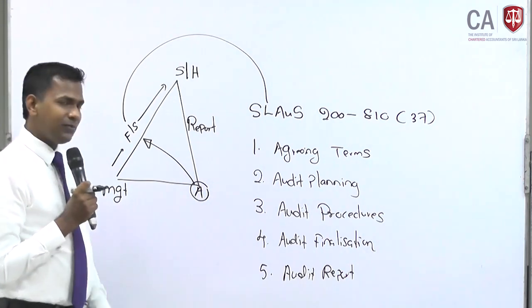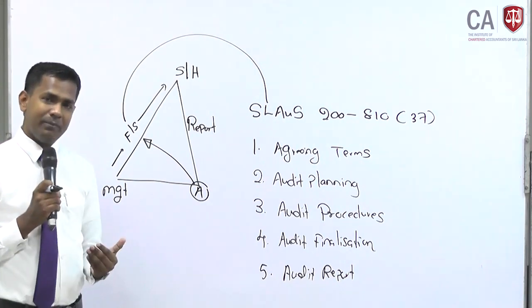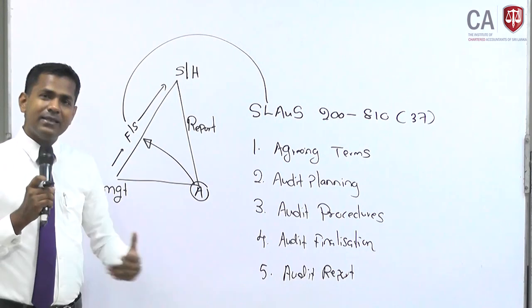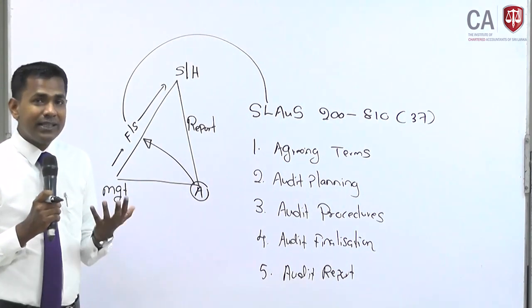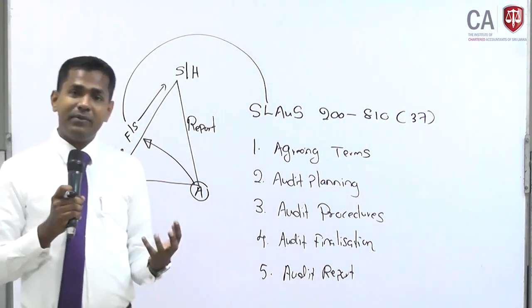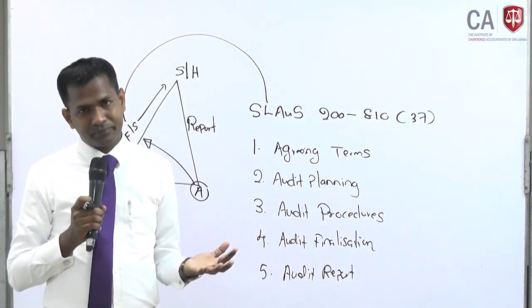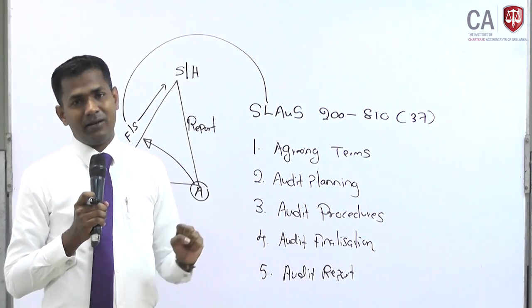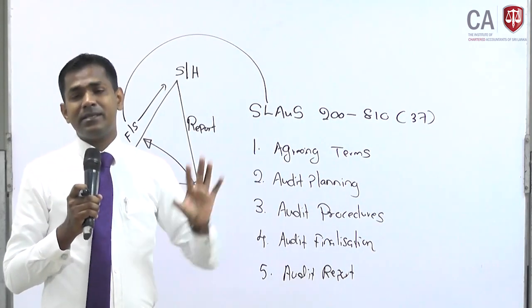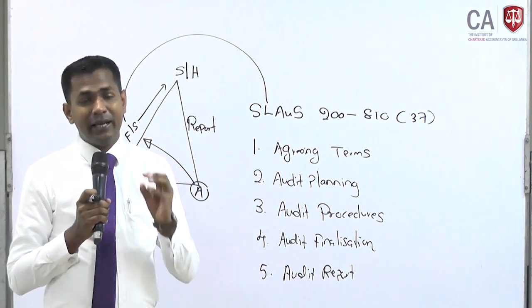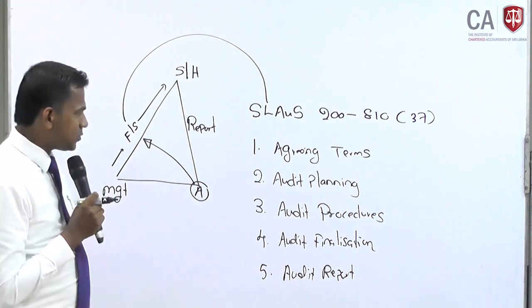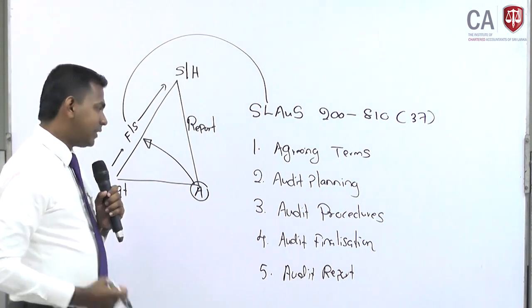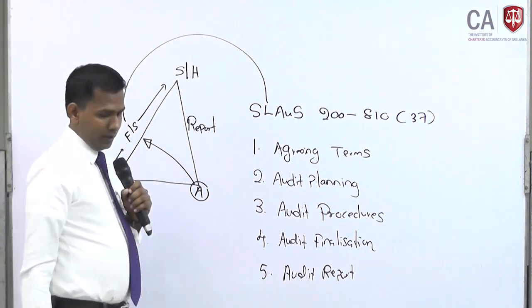Then in the last webinar we discussed audit finalization. Before giving an opinion, the auditor has to evaluate the evidence gathered, whether there is sufficient and appropriate audit evidence to conclude whether there are material misstatements in the financial statements or not. In order to ascertain that, the auditor has to finalize the audit. I explained that in the previous webinar. Then the last step is the audit report.